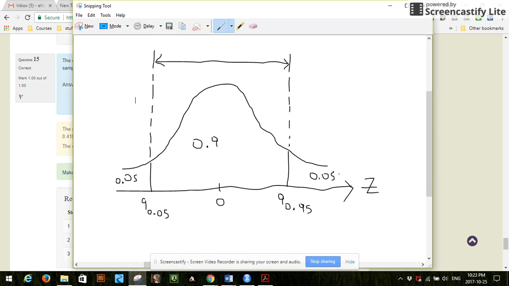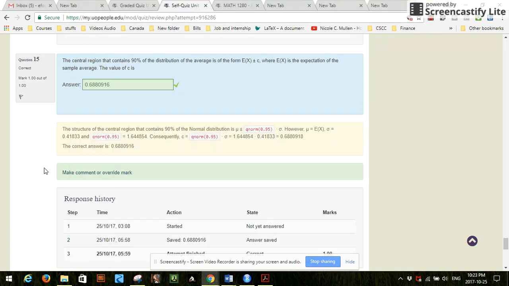We try to imagine a case where we have a mean of 0 and a standard deviation of 1, because it's going to follow a standard normal distribution. That's why when we use qnorm, it's just going to be the qnorm of 0.95, the theoretical quantile in a sense. And that's how you find c.